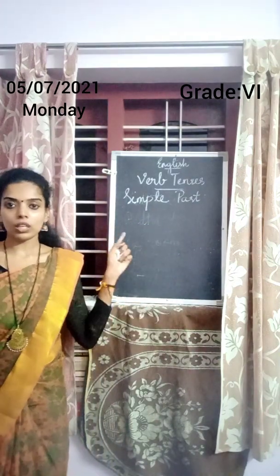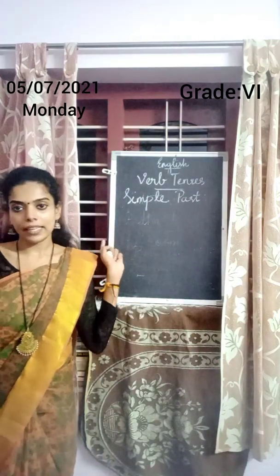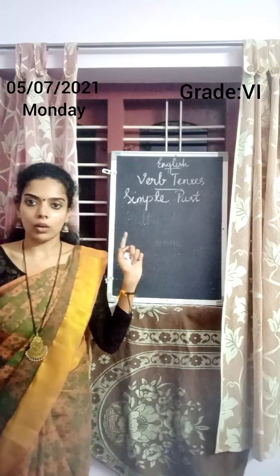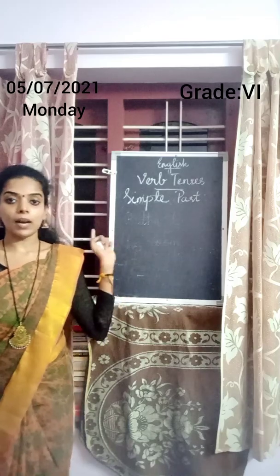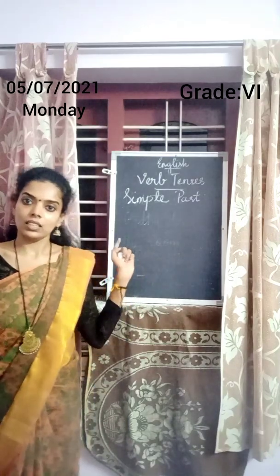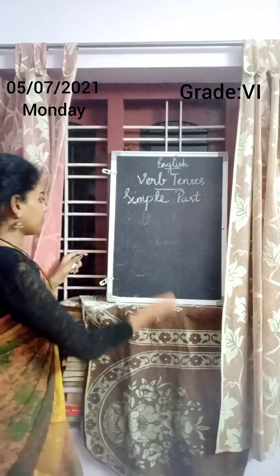So for regular verbs we need to add ed in the past tense. That is, if walk is a verb, for writing past tense we need to add ed. Walked, cleaned, jumped. Okay.